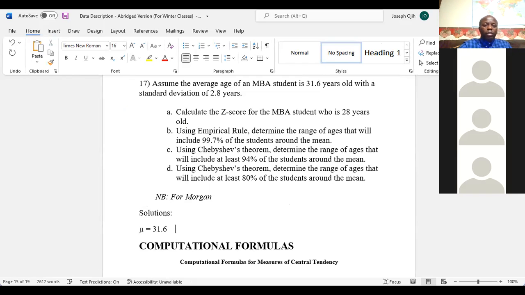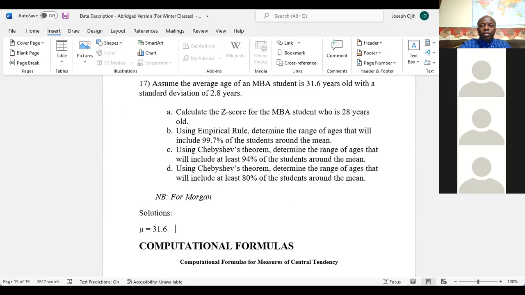And the standard deviation, as you can see from here, is 2.8 years.